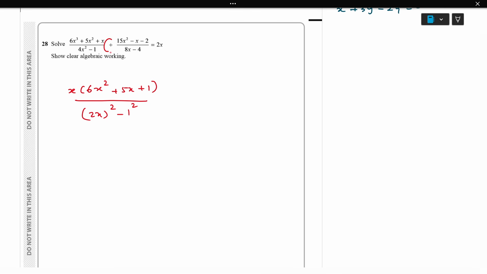Since it is division, I'll change to multiplication upside down. So 8x minus 4 goes to the numerator. I'll factorize 4 into 2x minus 1, over 15x square minus x minus 2, equal to 2x.